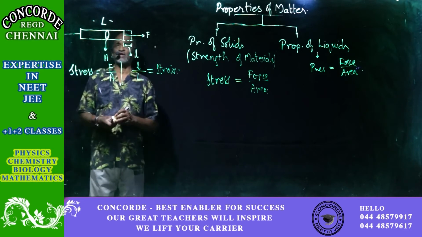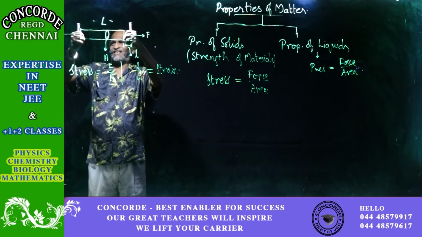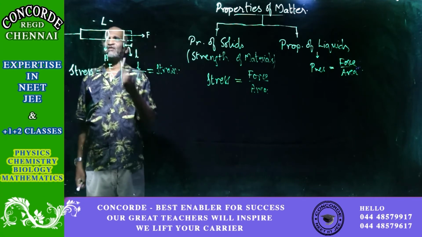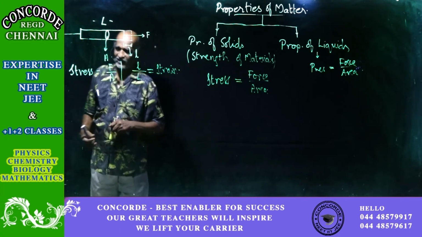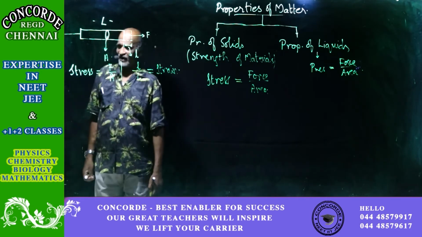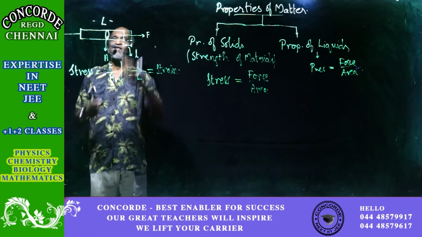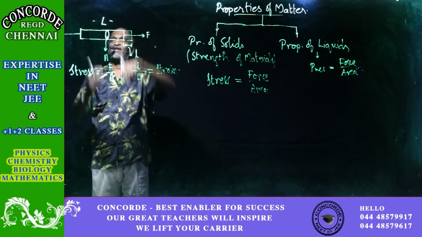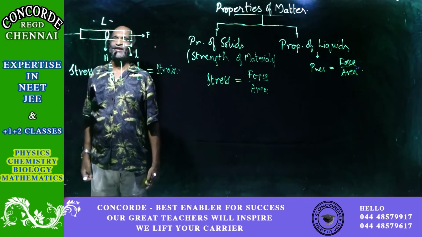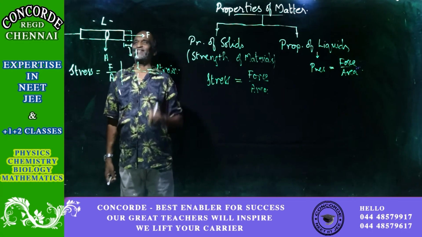Whenever there is a force applied to a bar, you can see that there is a change in the length. The ratio of this change in length to the original length of the bar is known as the strain. Whenever there is a strain, we say that the bar is under deformation. Something like this: when you apply a force, one side here, another side here, then the bar will undergo a deformation. Something like one force acting here, another force acting here. So what will happen? There is a deformation, a permanent deformation like this, and that is what we study here.